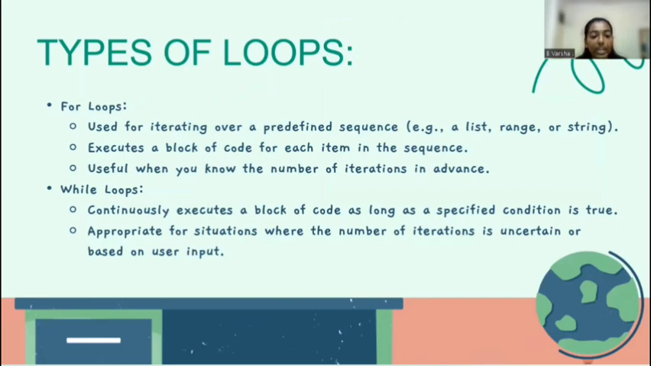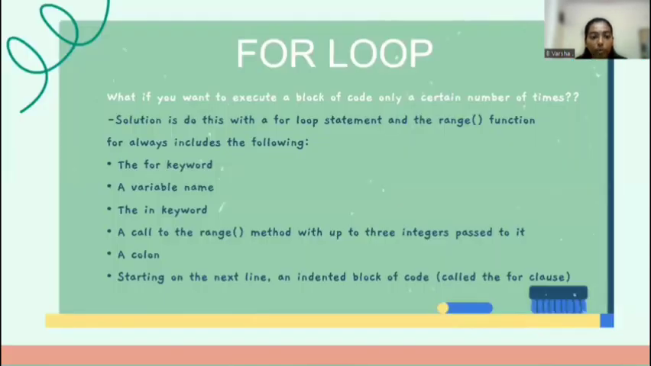Coming to while loop, it continuously executes a block of code as long as a specified condition is true. It is appropriate for situations where the number of iterations is uncertain or based on user input. For loop: what if you want to execute a block of code only a certain number of times? The solution is to do this with a for loop statement and a range function.